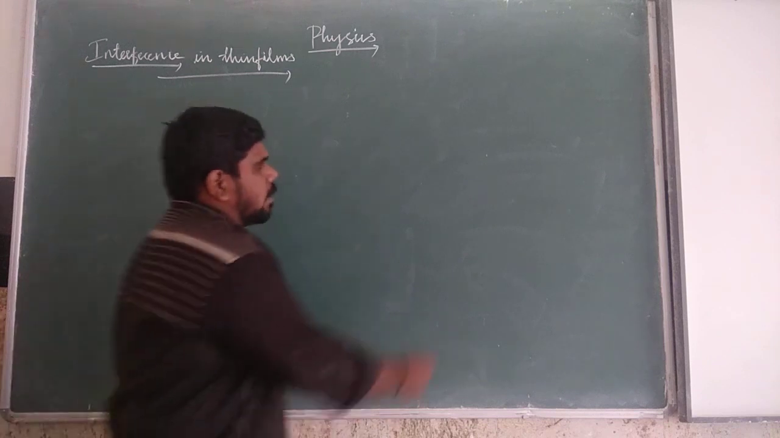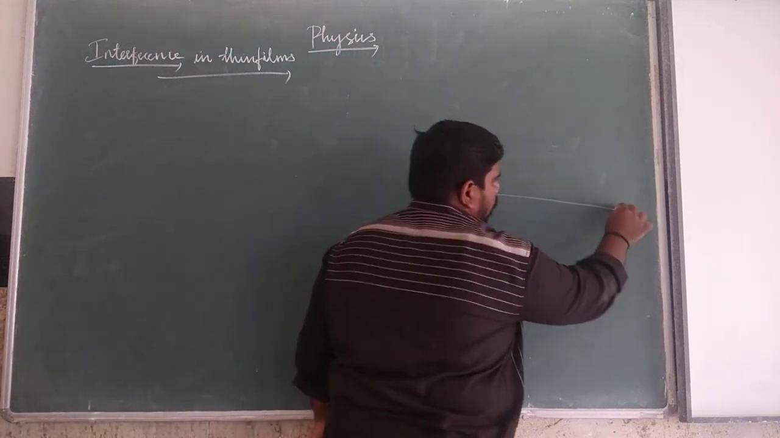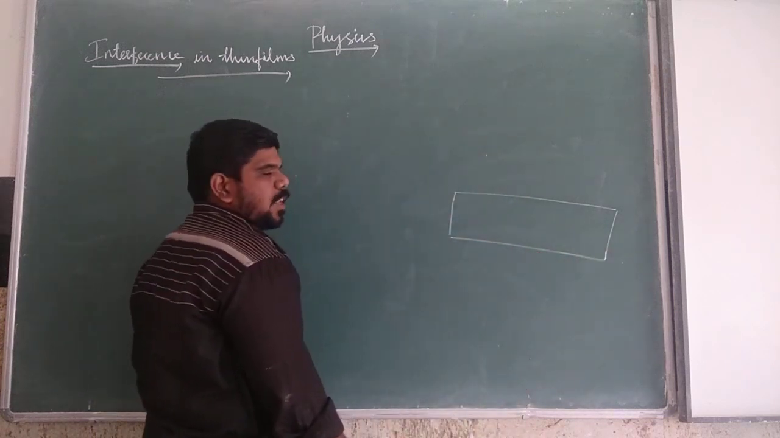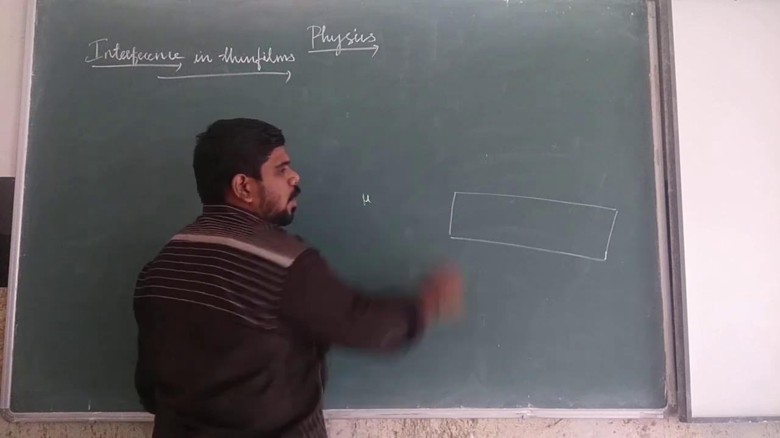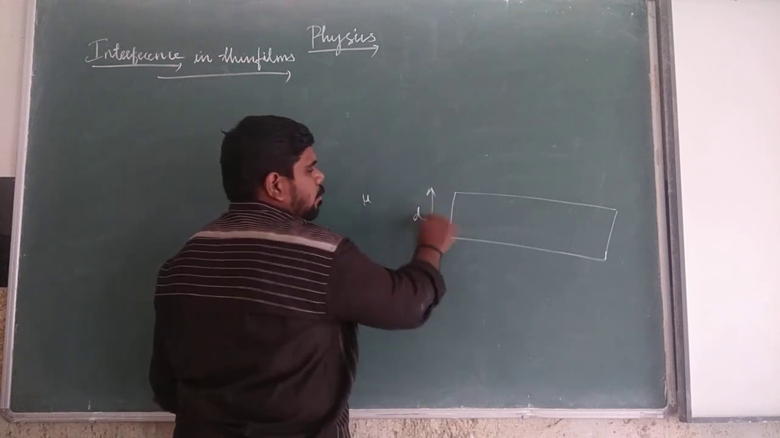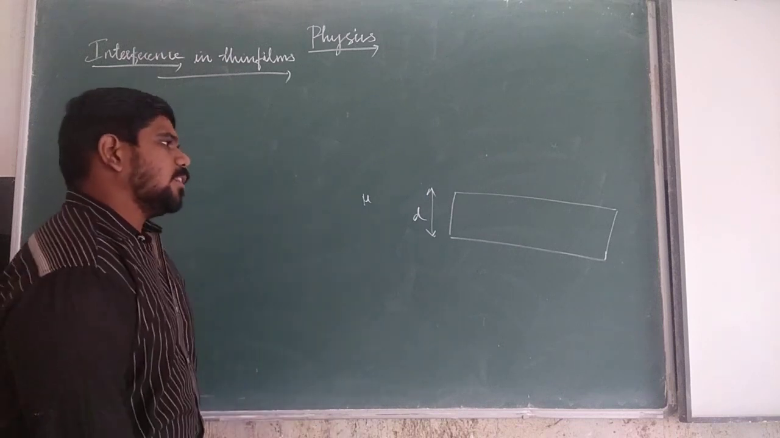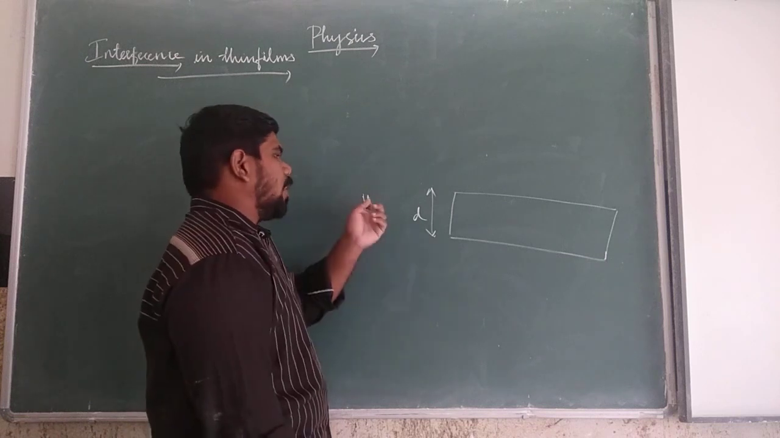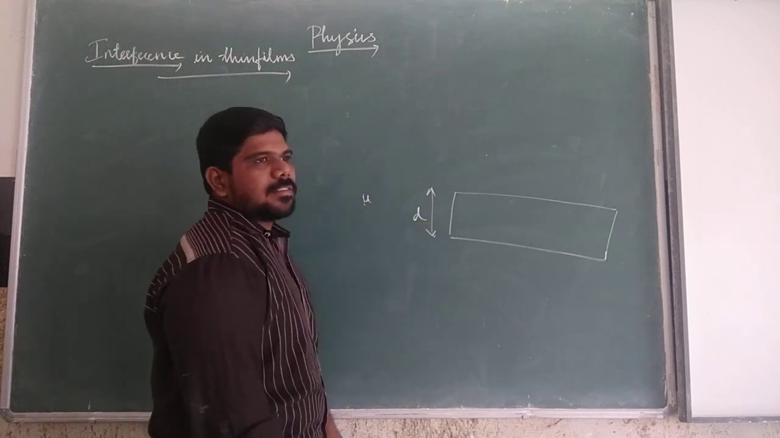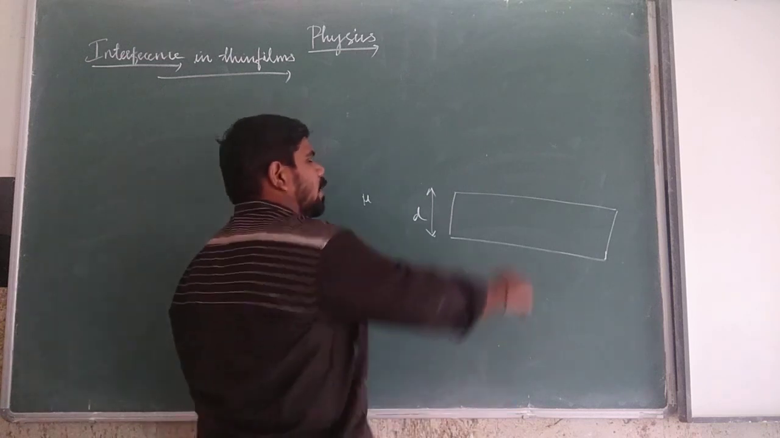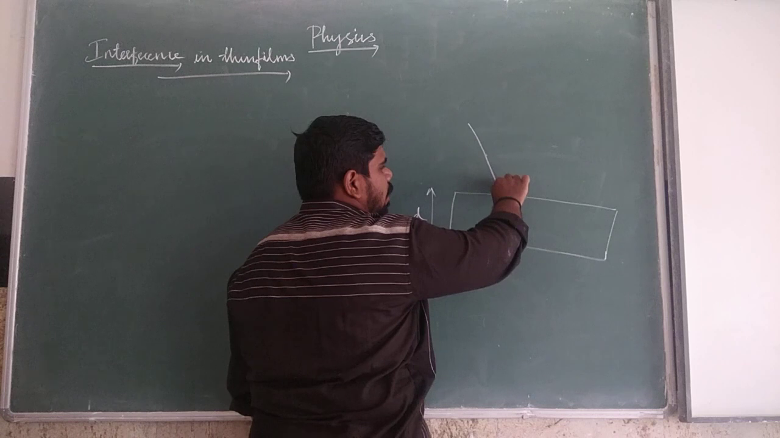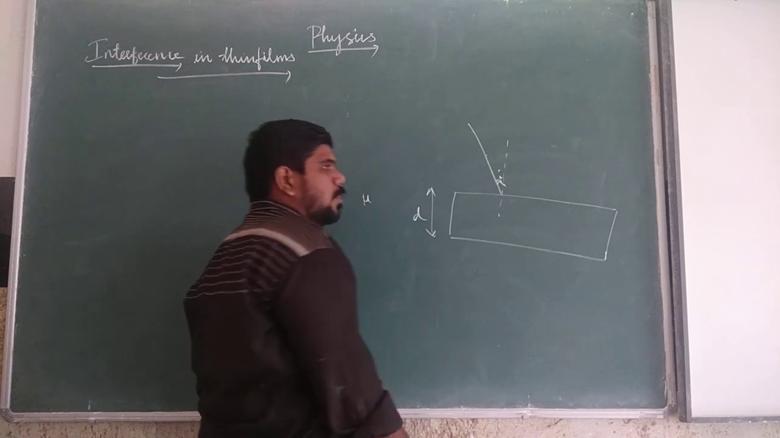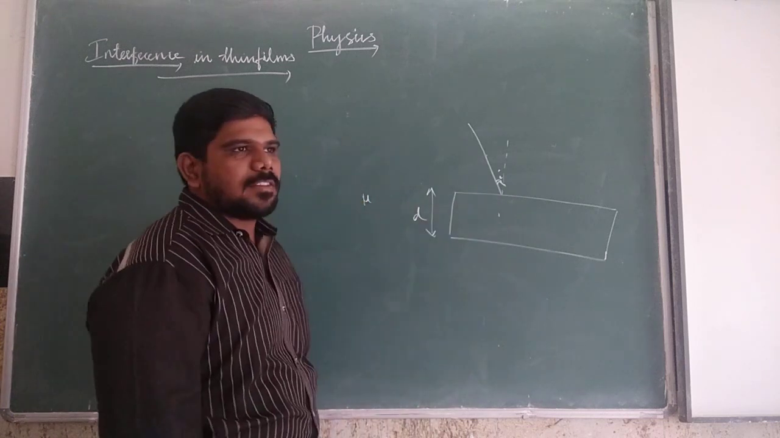So consider a thin transparent film having a refractive index mu and a thickness d. Okay, so when a ray of light is incident on the film with the angle of incidence i,